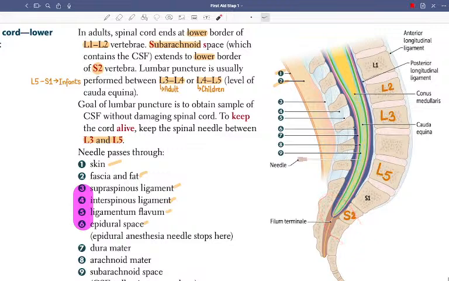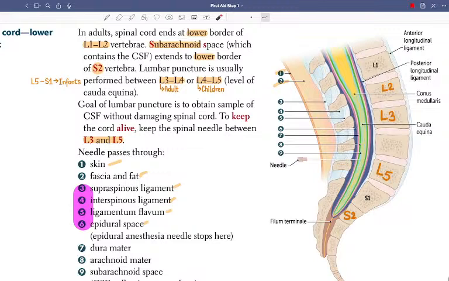Okay, and lower border, that is going to be the lower border for both. So done. S for subarachnoid, S2. Obviously when S2 is the subarachnoid, you can understand L2 is the spinal cord. Just do S2, L2.